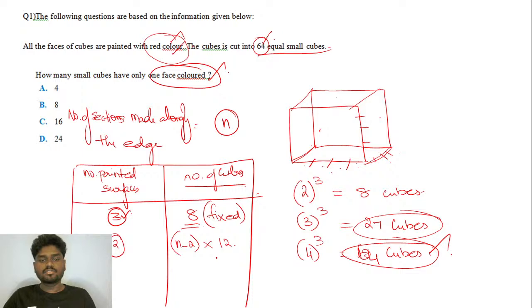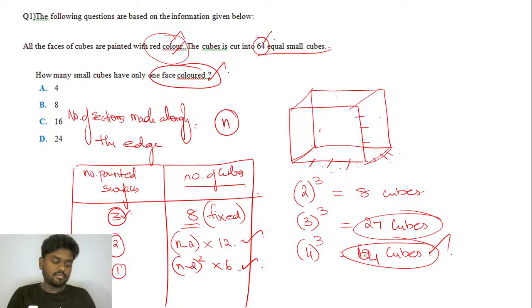That's it. So this is the formula we can use to find the number of cubes in which you have 2 painted surfaces. And if you want to find the number of single painted surfaces, it is actually n minus 2 the whole square into 6. That's it. So, if you really want to find how many cubes have a single surface painted, it is n minus 2 the whole square into 6.